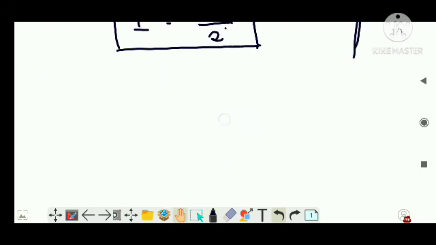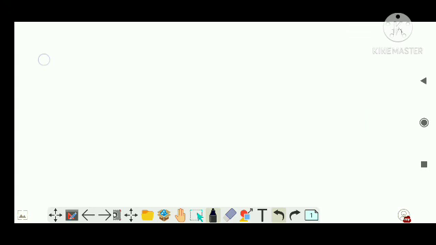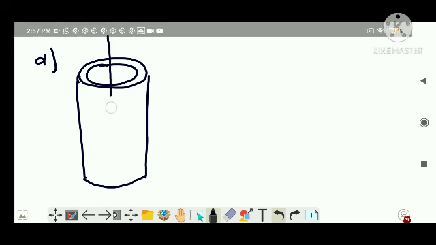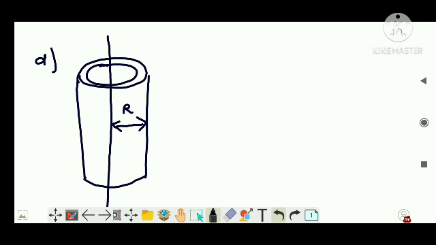Now similarly, let us talk about the moment of inertia of a cylinder about its axis. That is, this is a cylinder. Let's say a hollow cylinder first, then we'll go for solid. A hollow cylinder like this, and there is an axis like this. Let's say the radius is r. So you are asked, what is the moment of inertia of the cylinder if it is rotating about this axis? Now let's say the mass of the cylinder is M and the radius r, right?